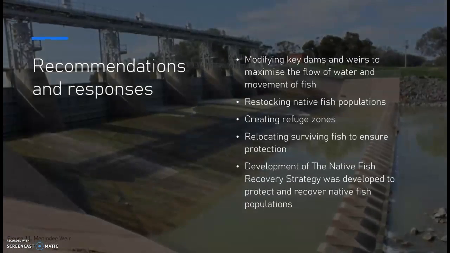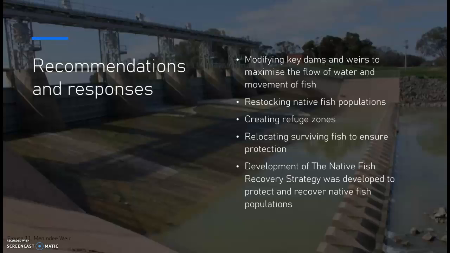The independent assessment of the 2018 to 2019 fish deaths in the Lower Darling, commissioned by the Murray-Darling Basin Authority, included immediate responses and long-term recommendations to rehabilitate native fish species of the basin. Immediate responses included creating refuge zones, relocating surviving fish and modifying key dams and weirs to maximise the flow of water.